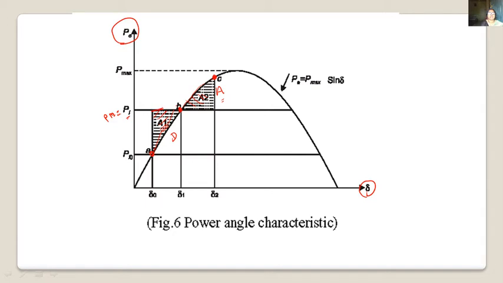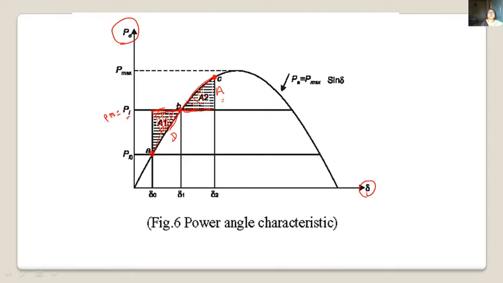So here the mechanical input is greater than the electrical output. While here, the electrical output is greater than the mechanical input in case of a generator.